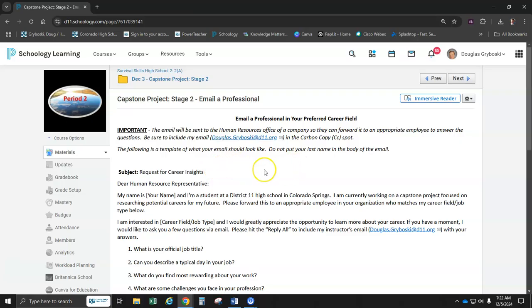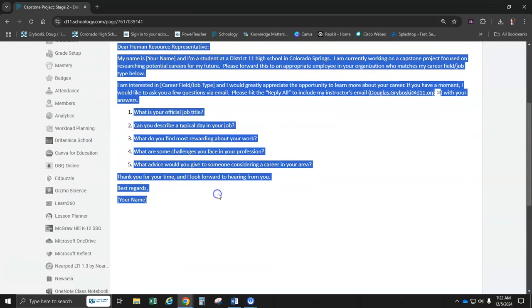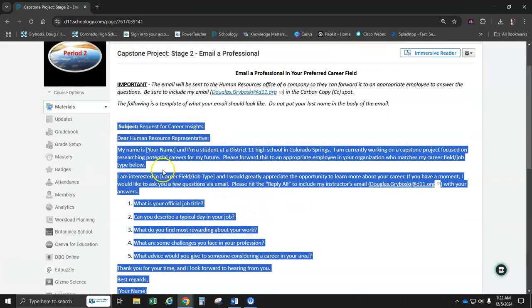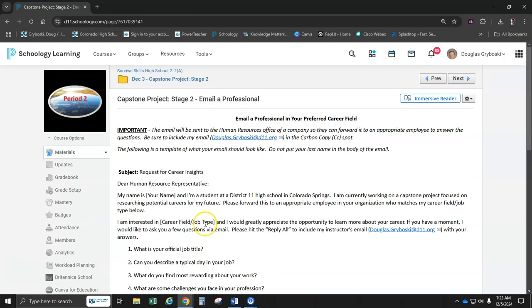So back in this assignment, I asked you all to email the human resources department of a company that would hire the type of job or career that you are researching. And then I gave you a template here. And I said, send your email. It can look exactly like mine, and you just put in your name and so forth, and your career here and so forth. But I also wanted to show you where I got this from, how I did not type this up. However,